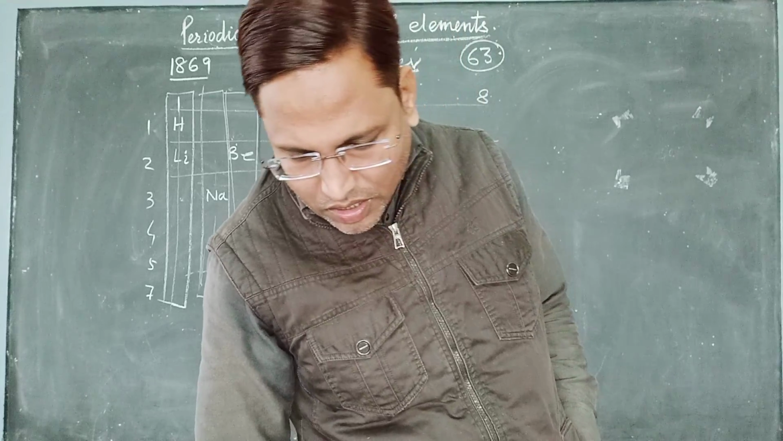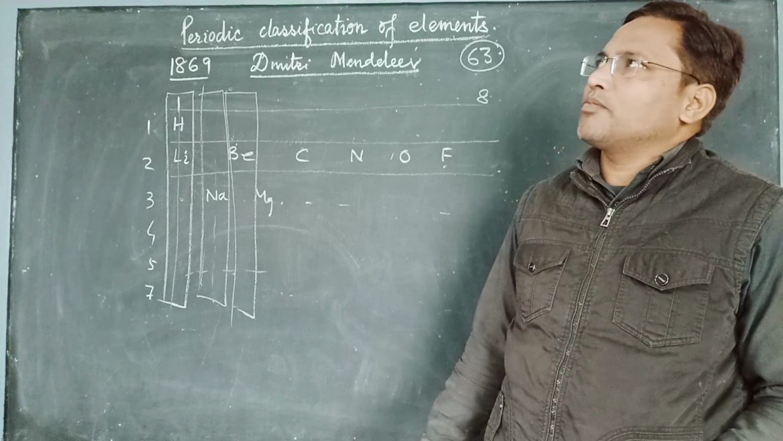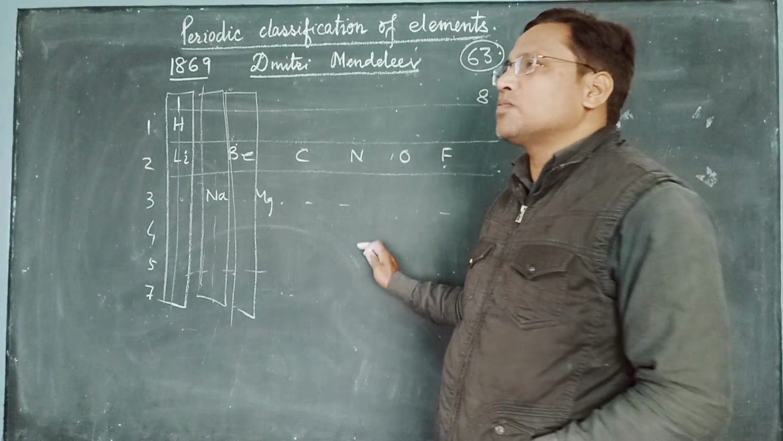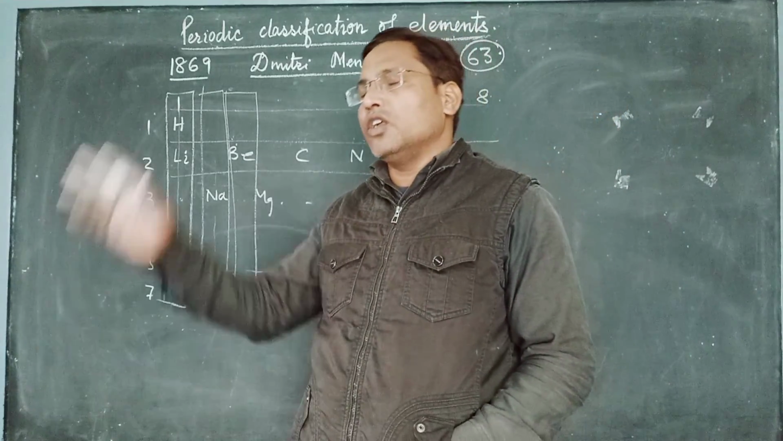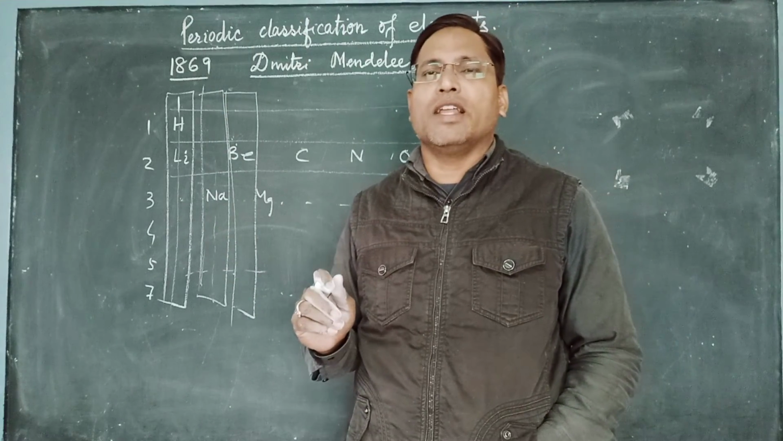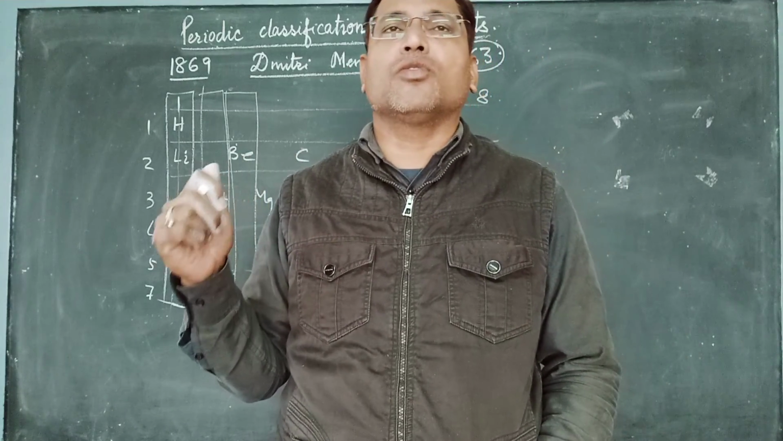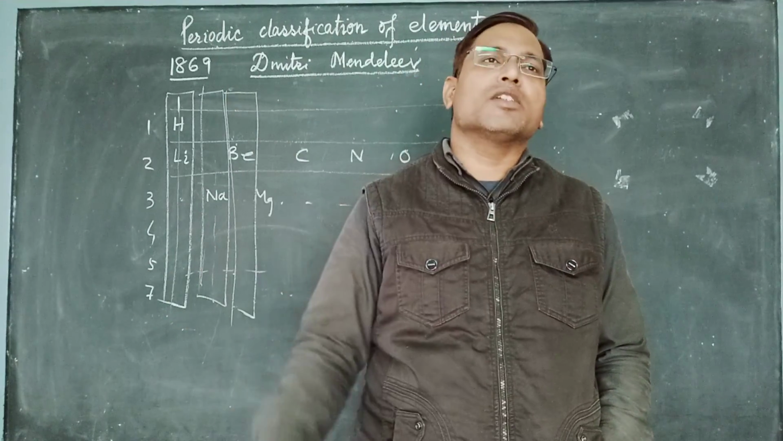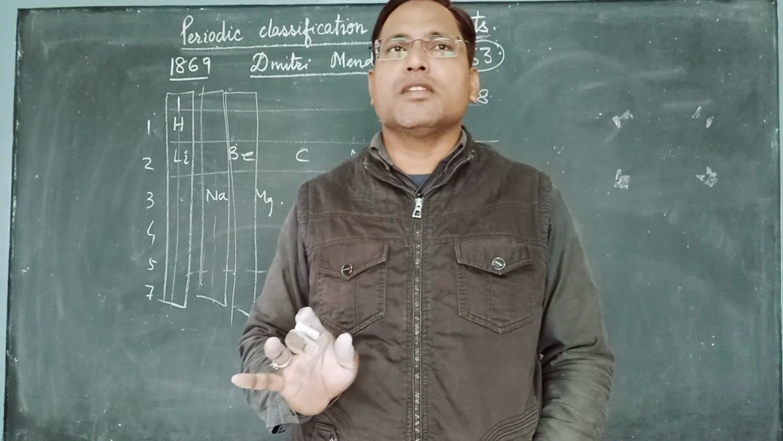Almost we can say 3 merits were there. One of the best merits was that he was genius enough to leave spaces for the undiscovered elements. John Newlands had told that only 56 elements will exist in nature, and no more elements will be found. But Mendeleev did not say such a thing. He said that yes, 63 elements I am arranging, but more elements will be discovered, and for them I am leaving empty spaces.